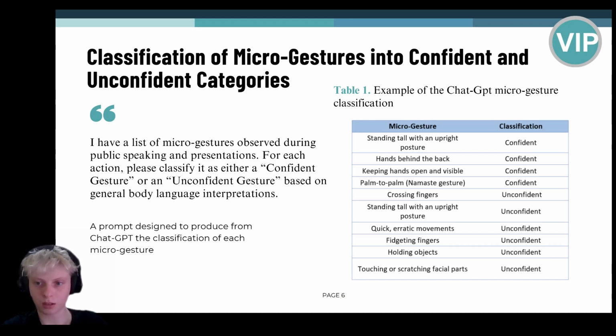From the classifications, it is clear that gestures involving open body language, an upright posture, and controlled movements, such as standing tall, hands behind the back, etc., are associated with confidence. In contrast, gestures involving self-touching, fidgeting, closed body language, or avoidance behaviors, such as crossing fingers, folding arms, are linked to a lack of confidence.